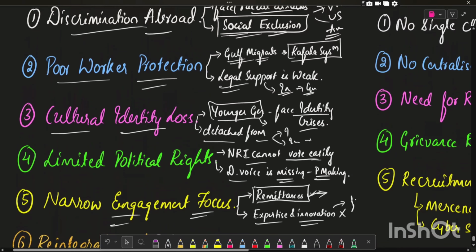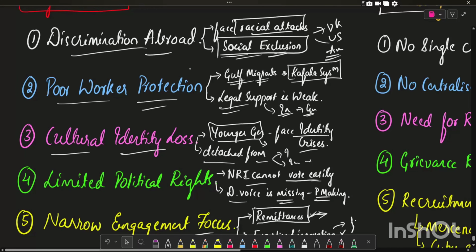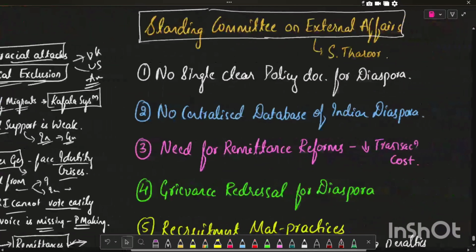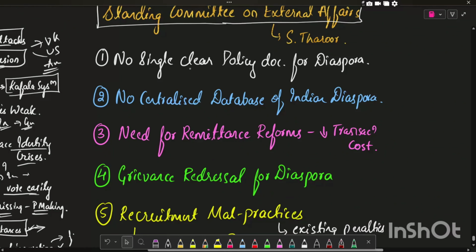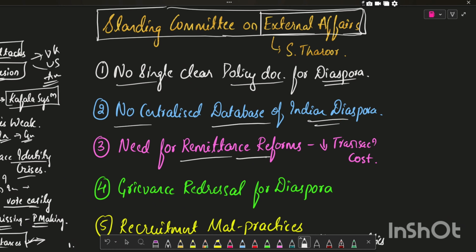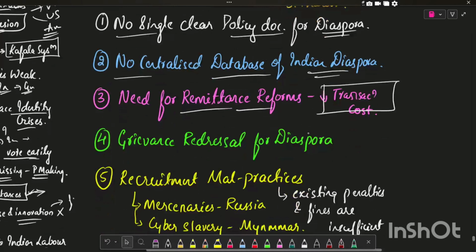You can also summarize these concerns and quote the Standing Committee on External Affairs, which was chaired by Shashi Tharoor. The Standing Committee highlighted the concerns of the Indian diaspora abroad. The first challenge is no single clear policy document for the diaspora, and no centralized database for the Indian diaspora. There is a need for remittance reforms, that is reduction in the transaction cost, and the grievance redressal for the diaspora is very weak.